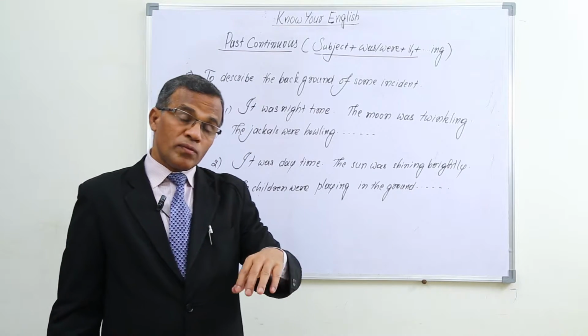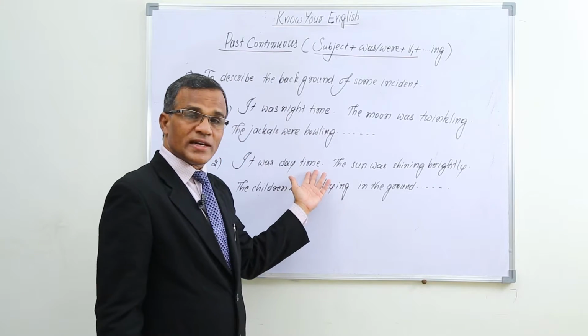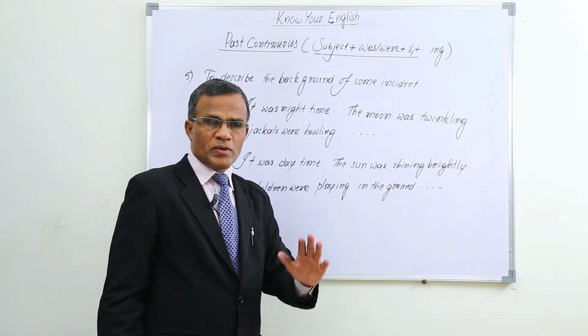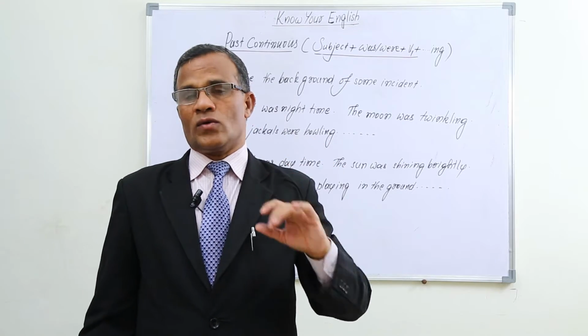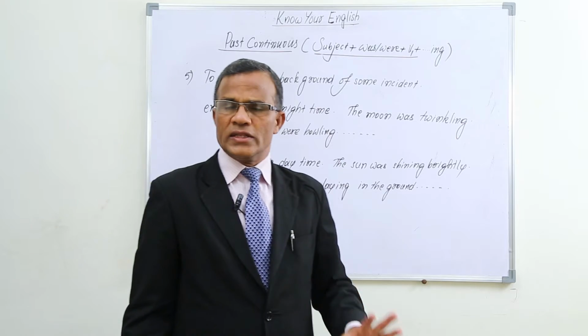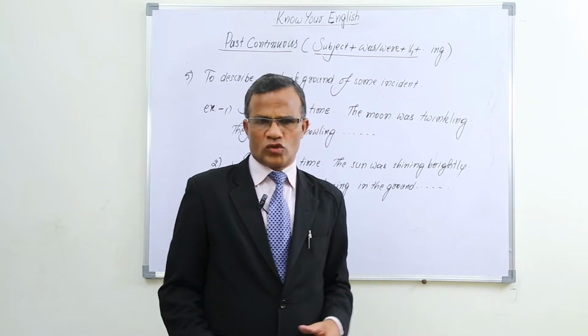The background of the blasting of the bomb, I am just describing in this way by using past continuous. Before some incident, to describe the background, generally we use past continuous. In this way we use past continuous.